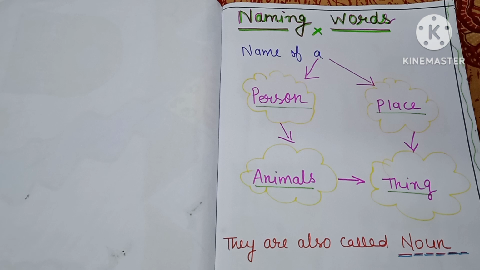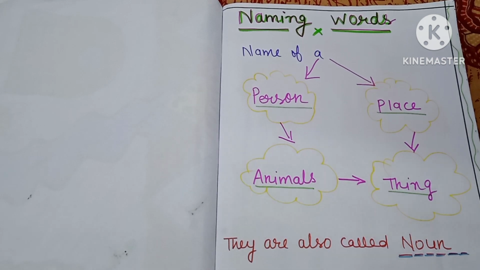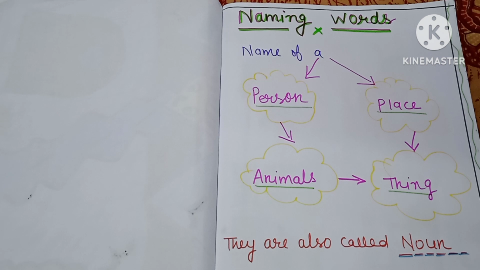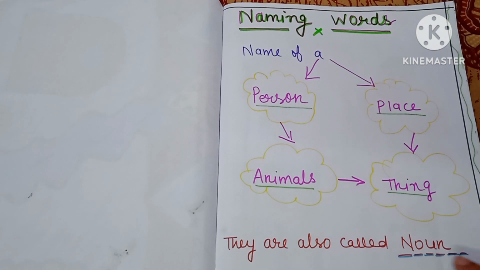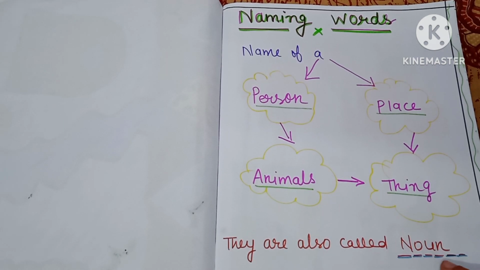किसी का भी नाम. So naming word, it is the name of a person, a place, an animal and a thing. So naming word किसको कहते हैं? Naming words are the words of a person, a place, an animal, a thing. So these are the naming words. किसी के भी पर्सन के नाम को, किसी प्लेस के नाम को, किसी एनिमल के नाम को या फिर किसी चीज़ के नाम को हम क्या कहते हैं? नेमिंग वर्ड. So they are also called a noun.